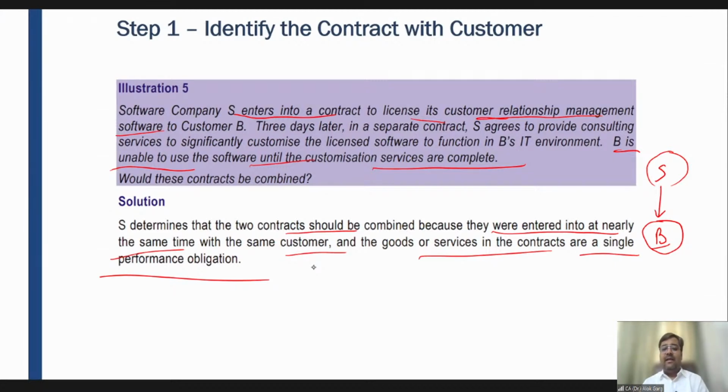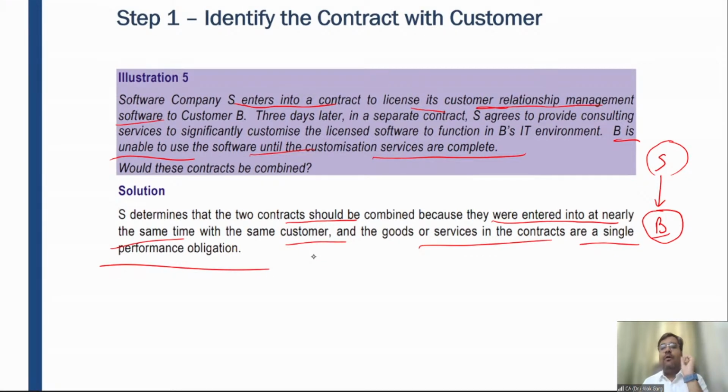Sumit is asking, at the time of sale, how does S know that the customization contract will be fulfilled by S only? So Sumit, let me tell you, normally what happens practically, right? When these kinds of things happen, and if I talk about the books of accounts, like when you're closing the books on 31st March, right?